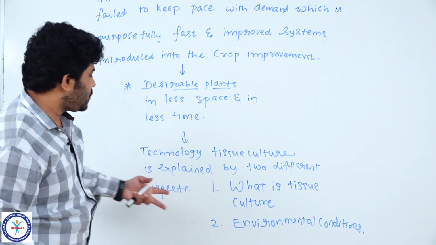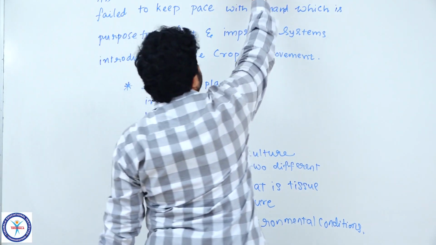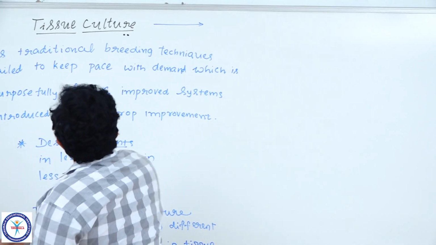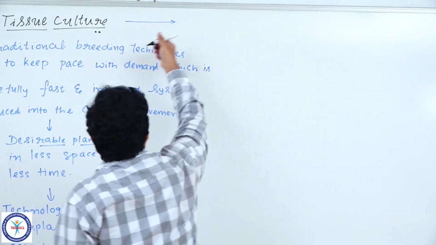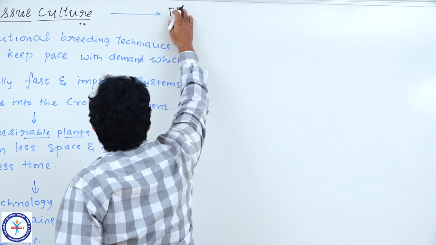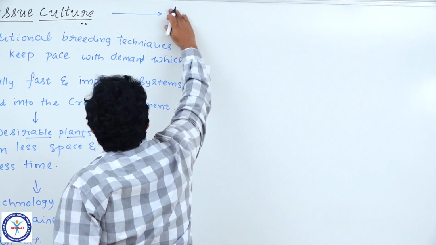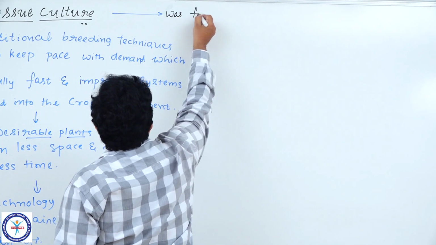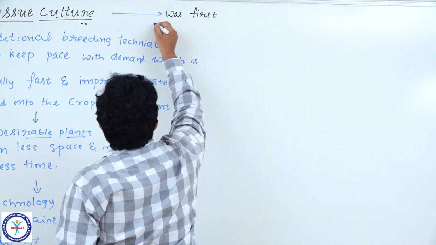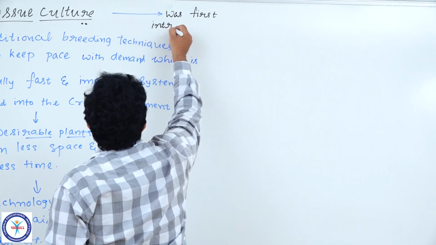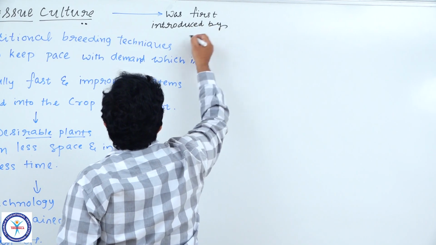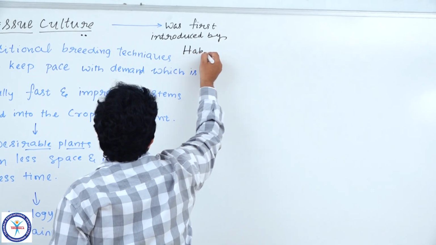Before going to the discussion of these two, we had better know who first introduced the process of tissue culture. Tissue culture was first introduced or discovered by Haberlandt.